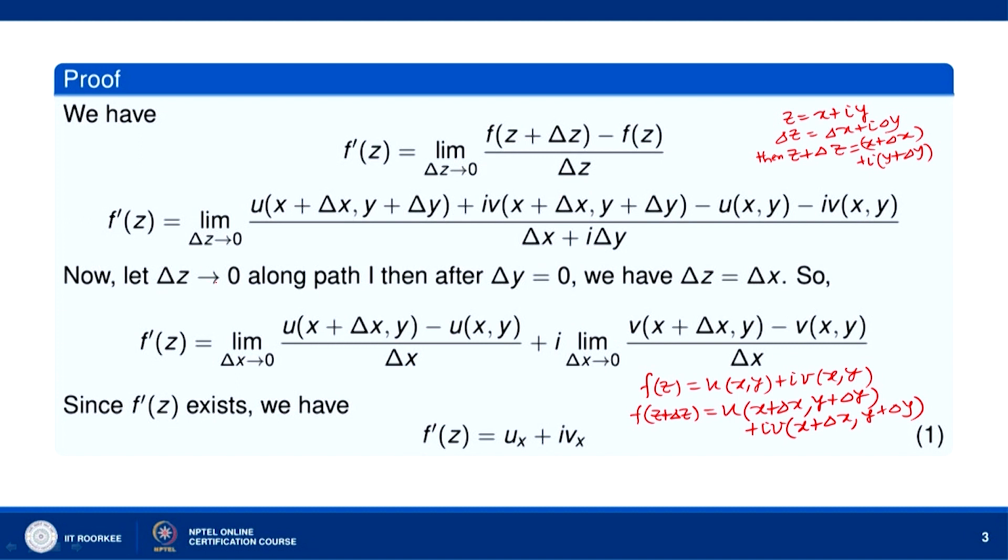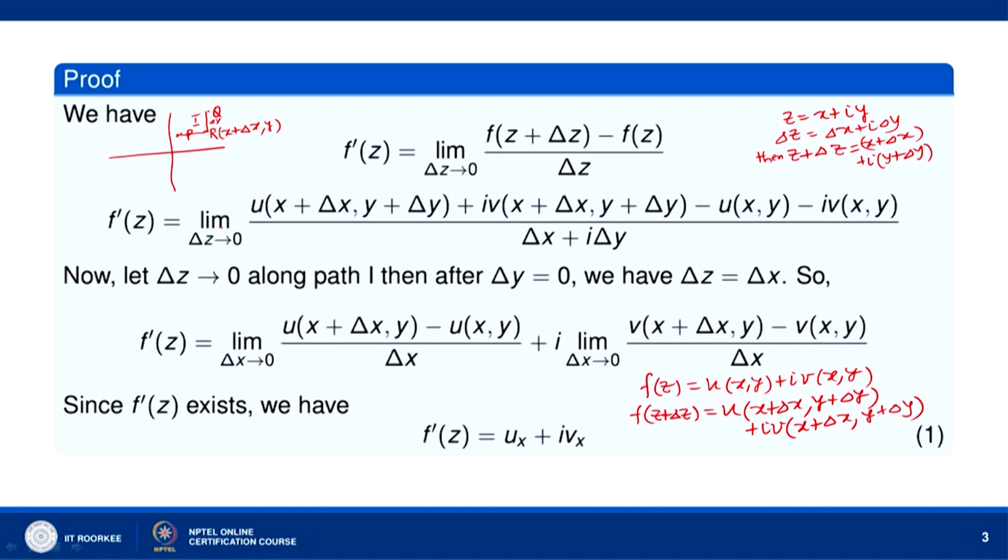Now, let us take delta z to go to 0 along the path 1, as we had earlier discussed. Here is P, here is Q. We are moving parallel to the y axis. After this delta y has become 0, this is your point R, this is (x plus delta x, y). So after delta y has become 0, when we move towards P, delta x goes to 0. So when from Q to P we move along the path 1, then when delta y has become 0, delta z becomes equal to delta x.